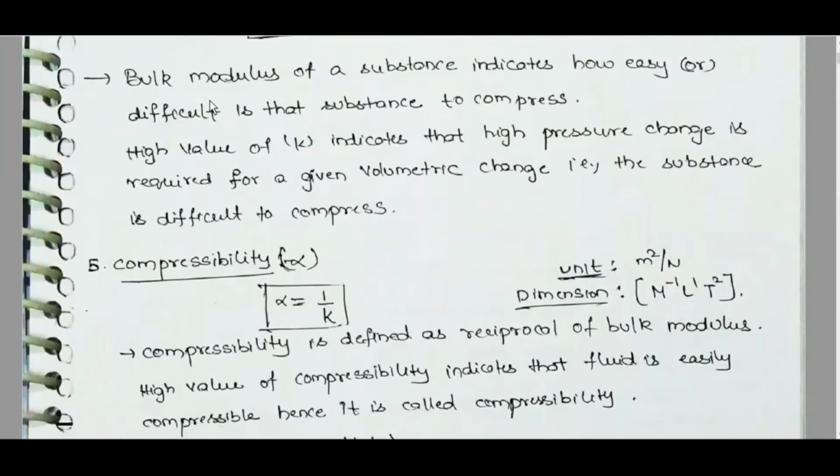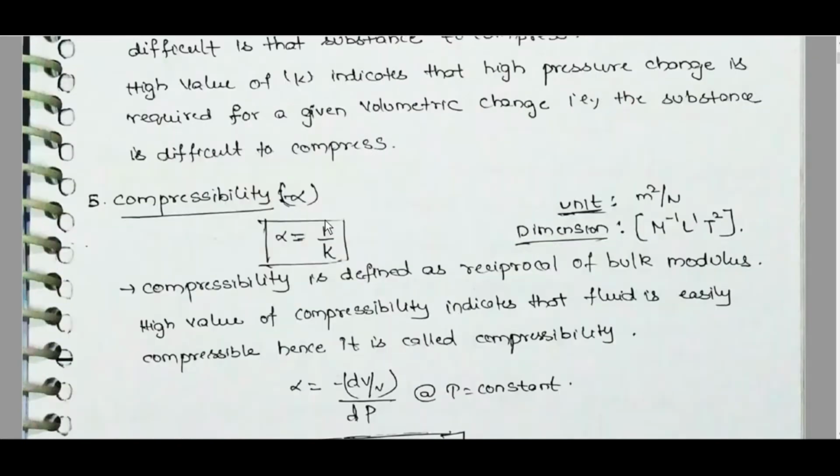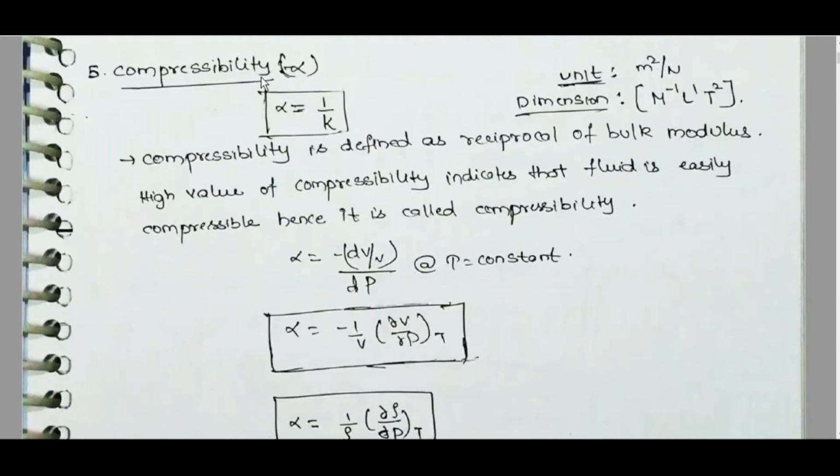Bulk modulus of a substance indicates how easy or difficult it is to compress that substance. A high value of K indicates that a high pressure change is required for a given volumetric change, that is, the substance is difficult to compress. Compressibility alpha. Alpha is equal to 1 by K, unit meter square per Newton, dimension M power minus 1, L power 1, T power 2.